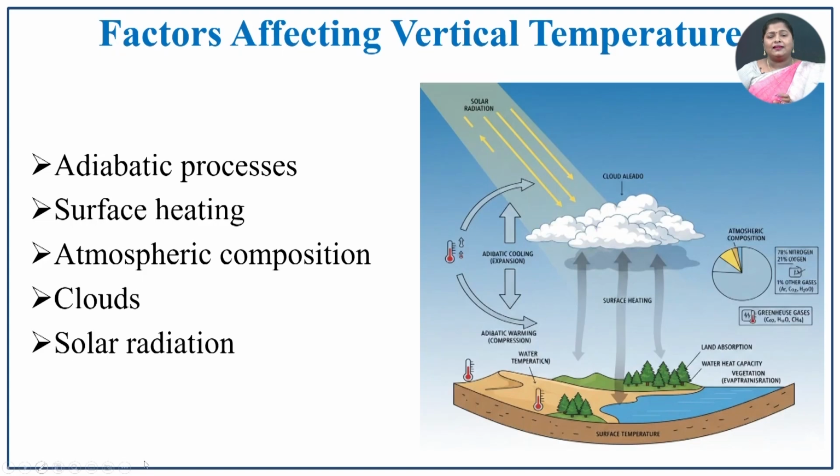Thus, that concept will be there in this exosphere. What are all the factors which affect the vertical temperature? They are adiabatic processes, surface heating, atmospheric composition, clouds, and solar radiation. So, these are the major factors which affect the vertical temperature.